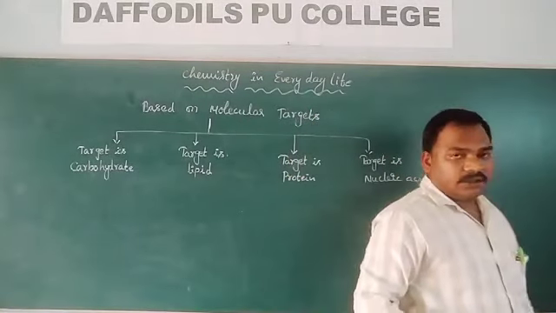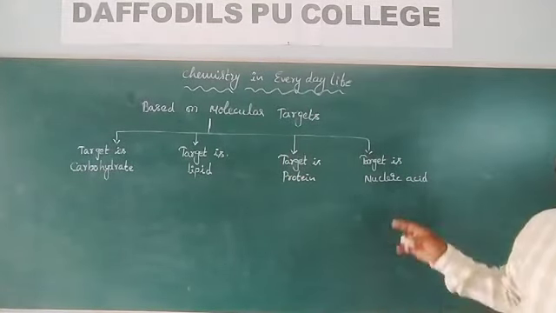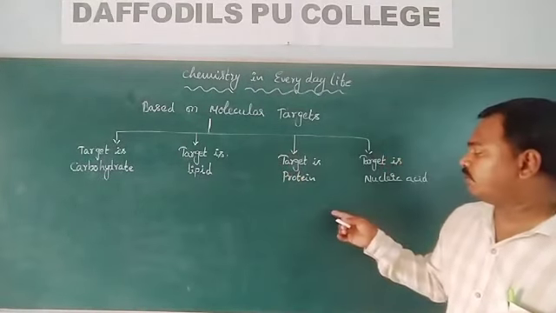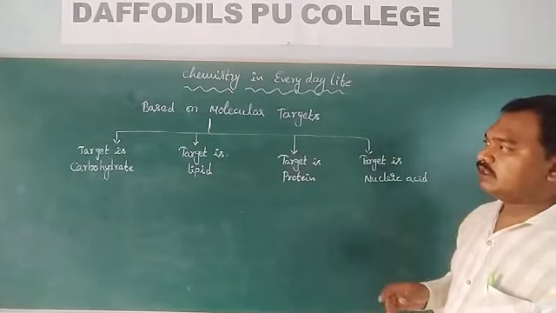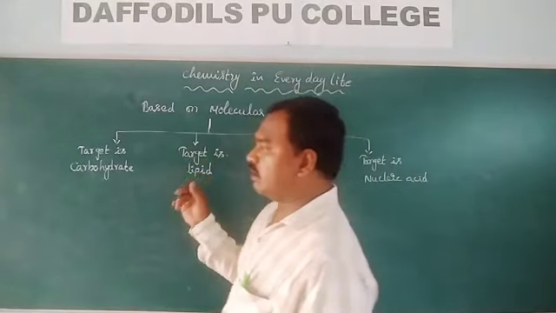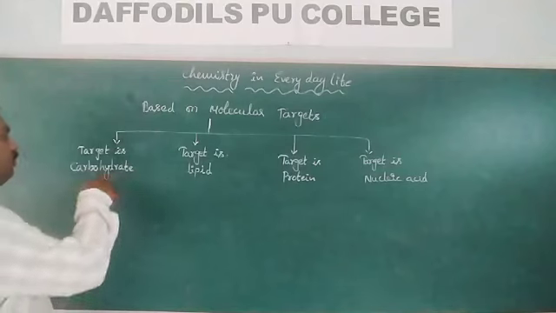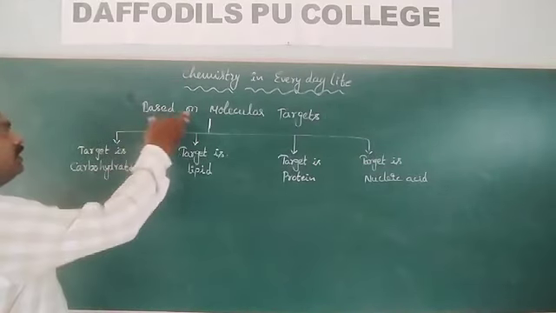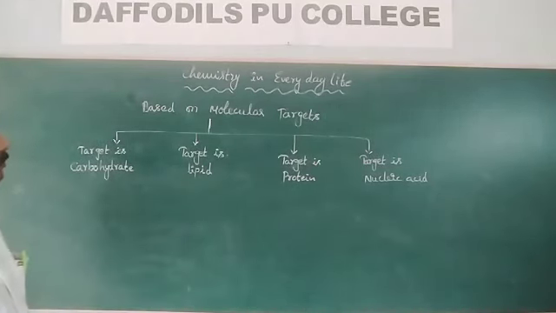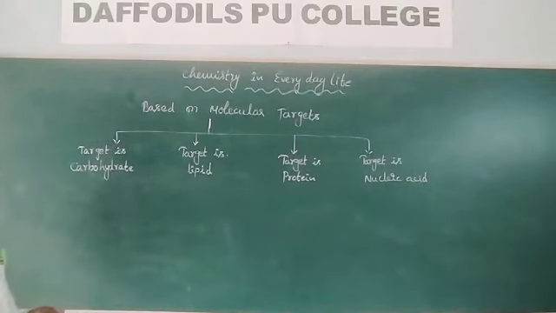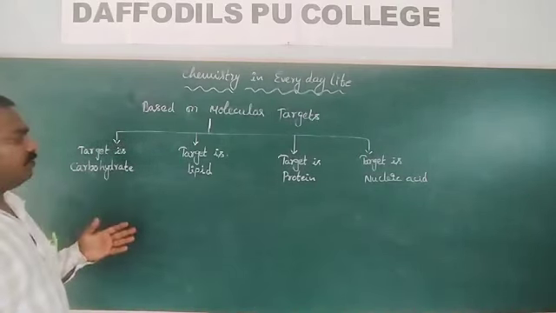So the medicine is going to attack carbohydrates or lipids or proteins or nucleic acid. Basing on which biomolecule the medicine is going to attack, these are divided into different types.